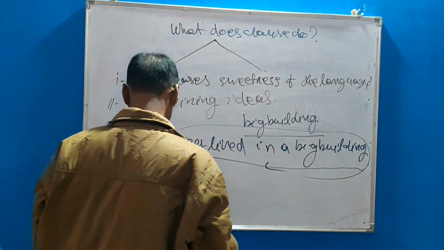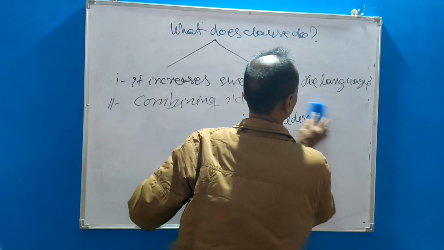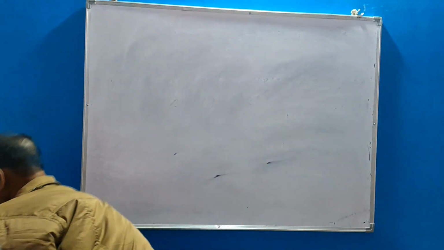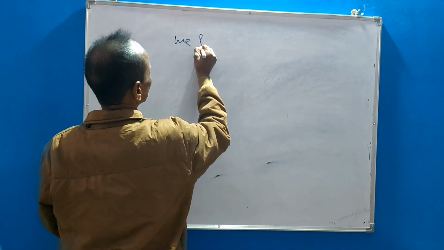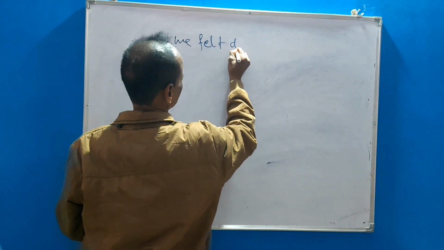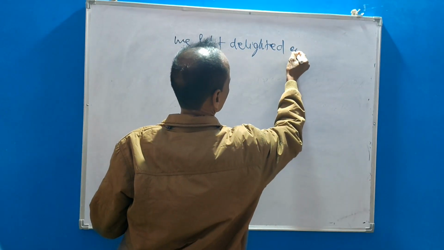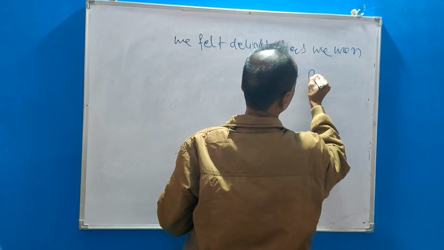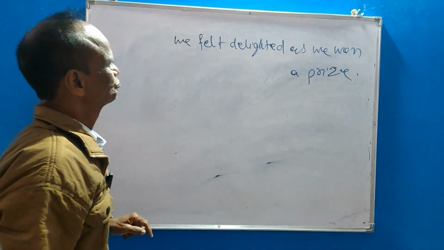Okay? Another example. We felt delighted as we won a prize or match. Okay.